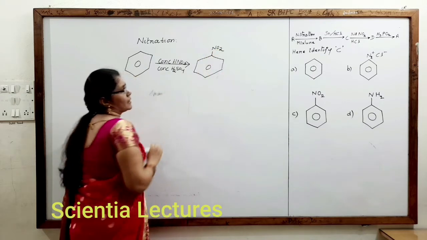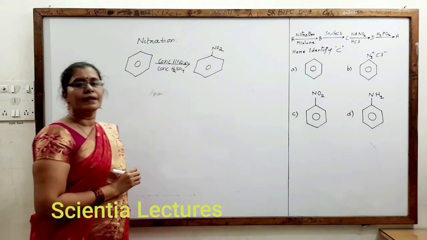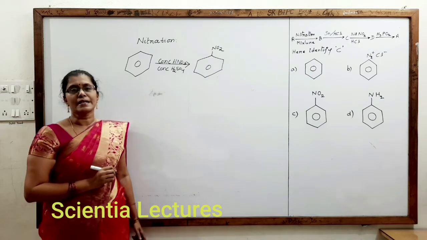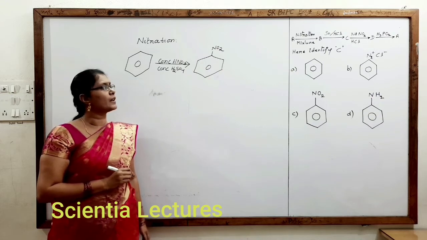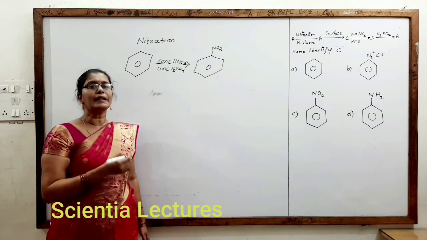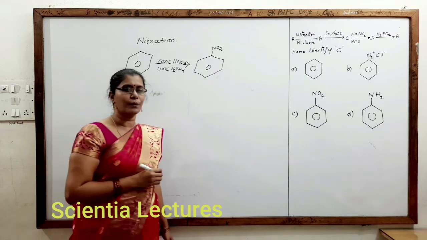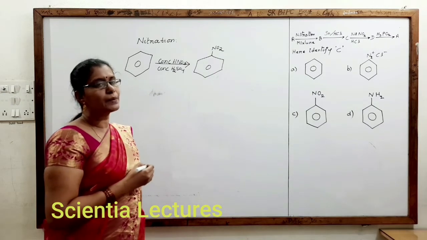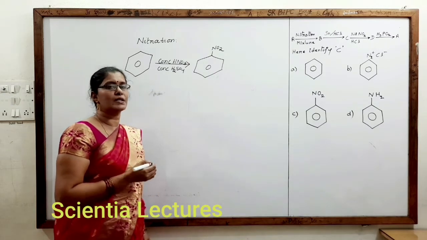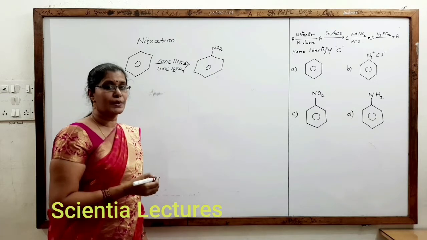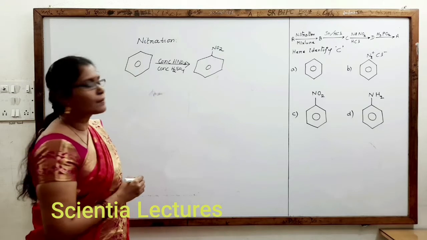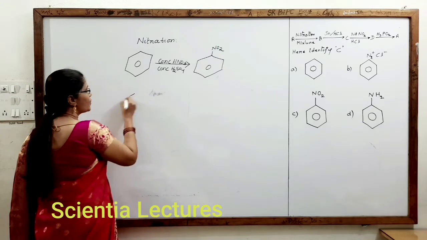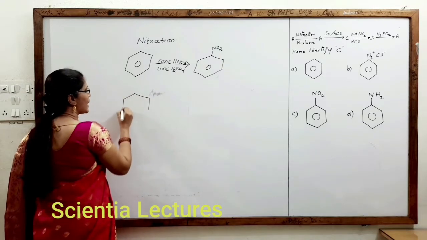Now next, nitrobenzene in the presence of Sn by HCl leads to the formation of aniline. It's a reduction process. In reduction, in the presence of Zn by NH4OH, we used to get hydrazobenzene, azoxybenzene, different products. But in the presence of Sn by HCl, nitrobenzene will produce aniline.